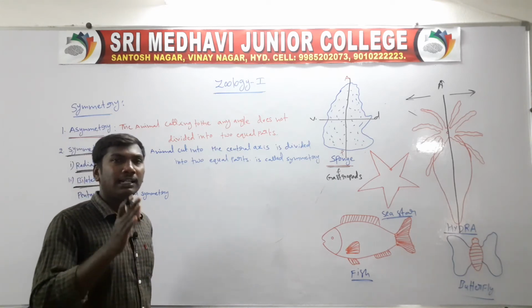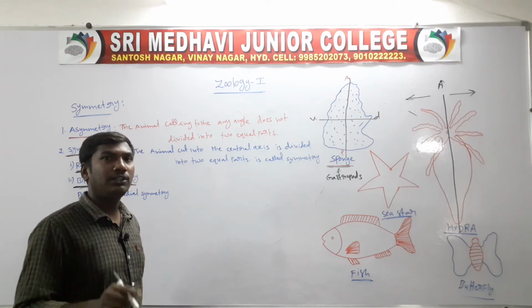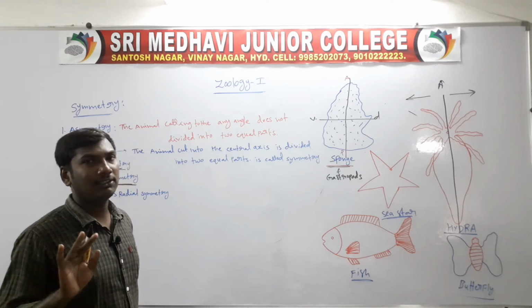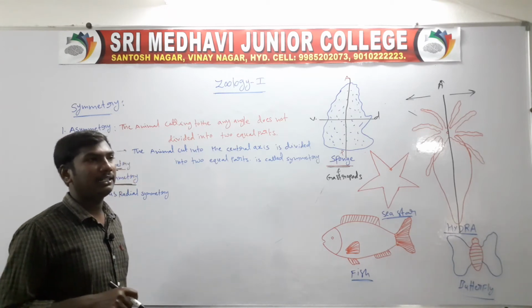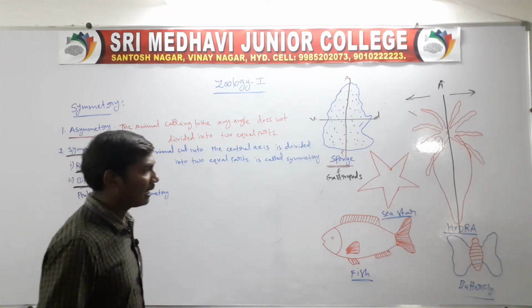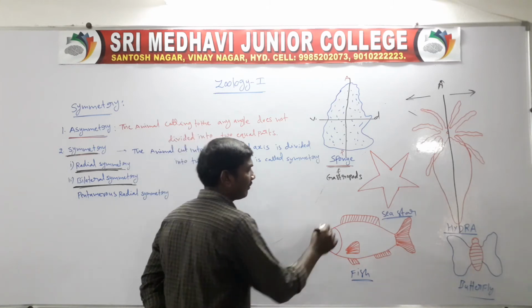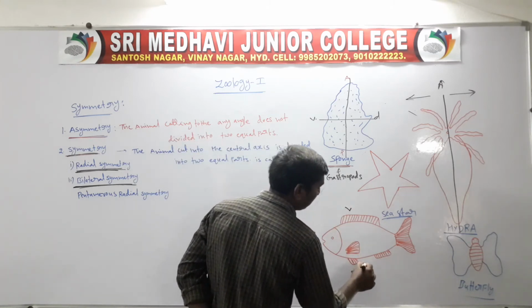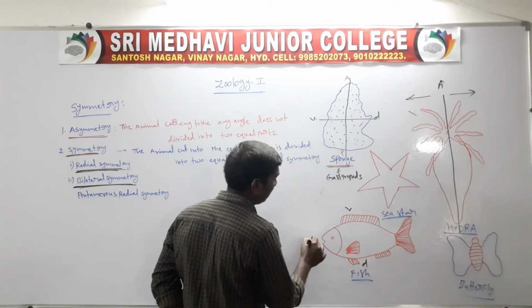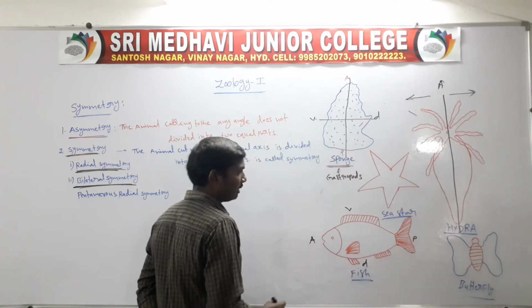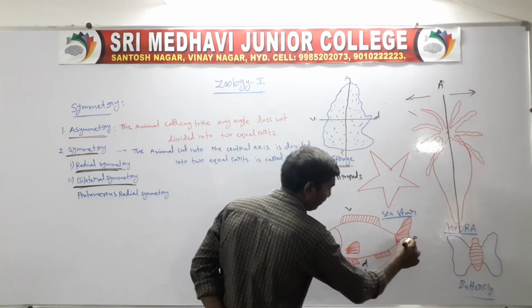Bilateral symmetry means the organism cut at only one angle is divided into two equal parts. Next one, a bilateral symmetry example, fish. So this is the fish. This is the ventral side, this is the dorsal side, this is the anterior side, and this is the posterior side. Cut at this angle, it is not divided into two equal parts.